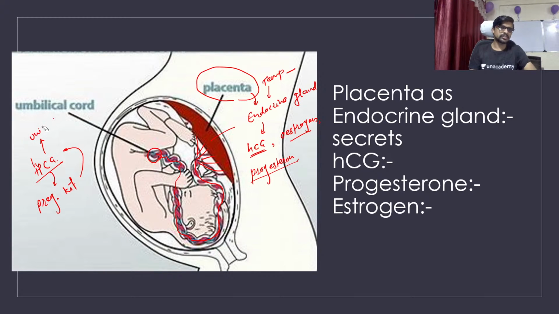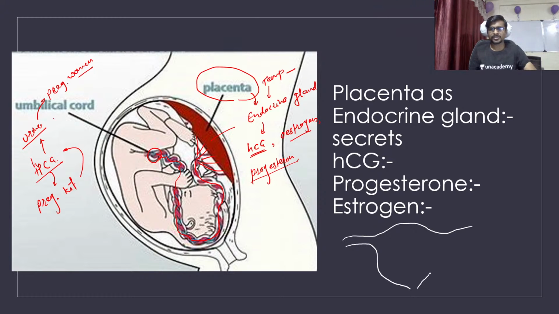Okay, so the urine of a pregnant woman always contains HCG. Why? Because if you see the structure of the female reproductive tract, okay, it looks like this. I always draw it. Okay, so few of you are getting bored to see the structure. Okay, but it is very necessary to draw all the time. Okay, so the embryo is implanted here, for example. So let me draw it in a very good manner. So for example, this is an embryo.